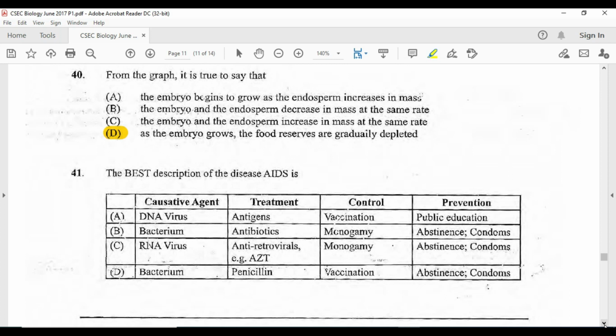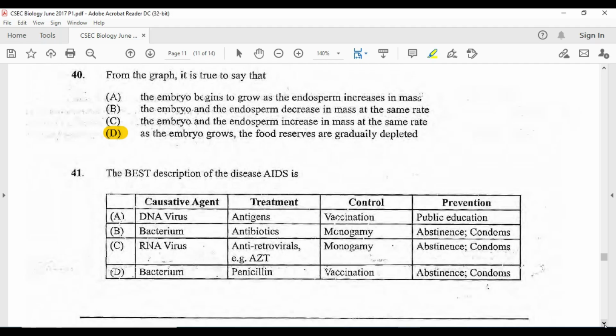Alright, control monogamy, stick to one partner. Best prevention, don't do anything at all. They call it abstinence, and of course the use of condoms. Public education, we've had a whole lot of publication and it's just not working.